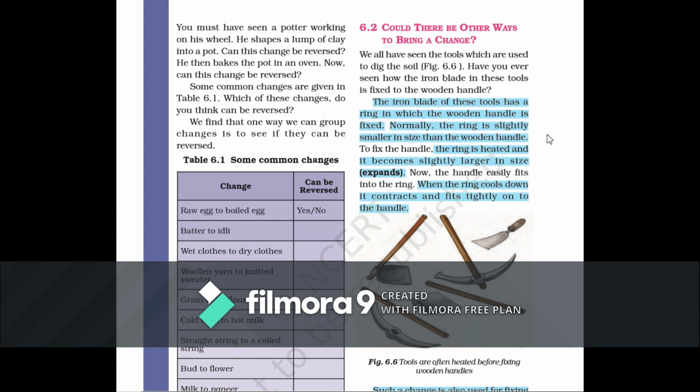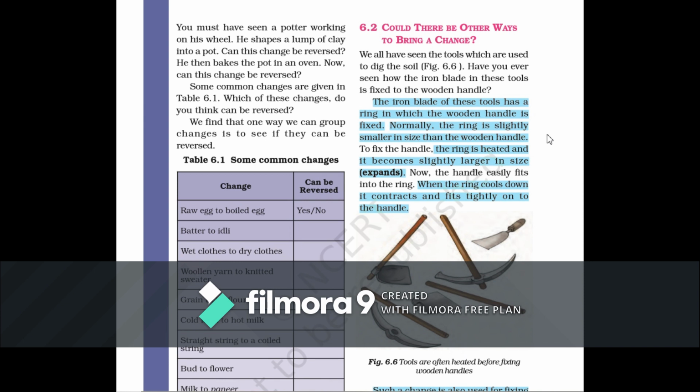You must have heard about the expansion of metallic materials in summers. That's why telephone lines or railway tracks are made with some gap, right? Because in summer, metal objects somewhat expand in size.